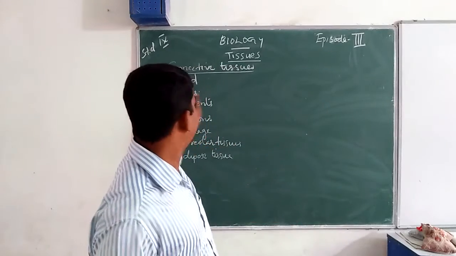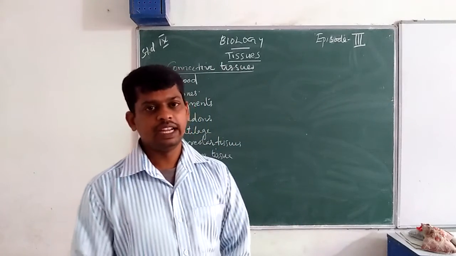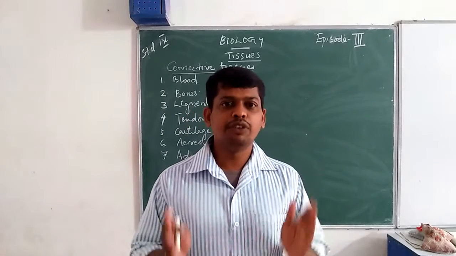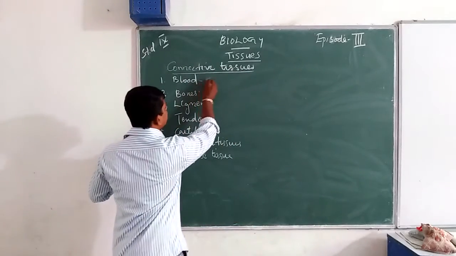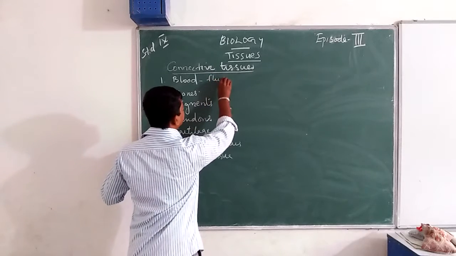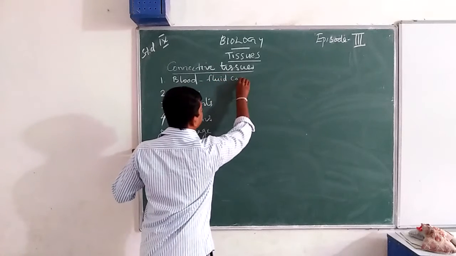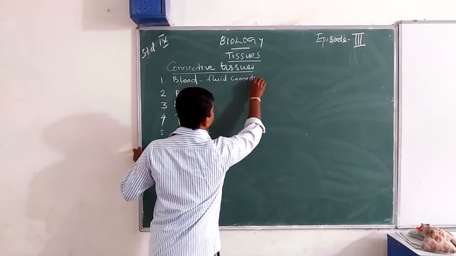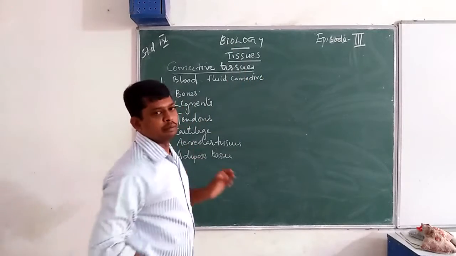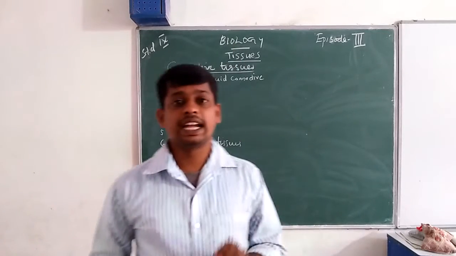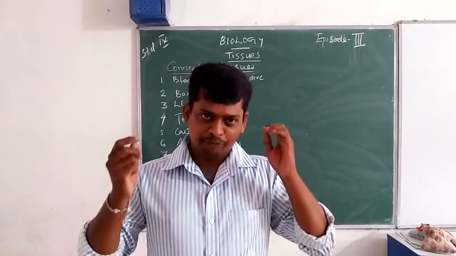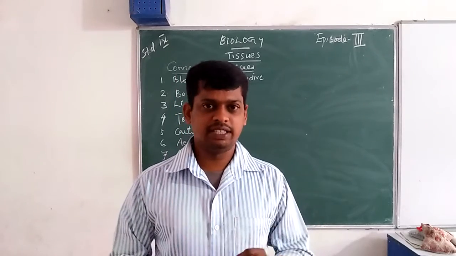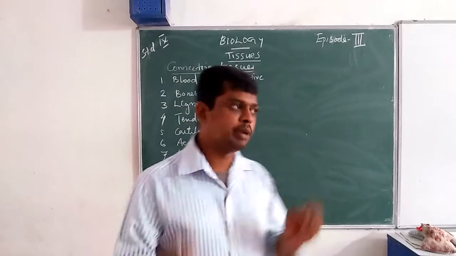First is blood. It is a fluid connective tissue. The fluid part of the blood is known as plasma.